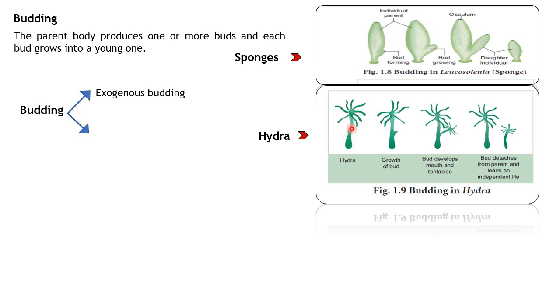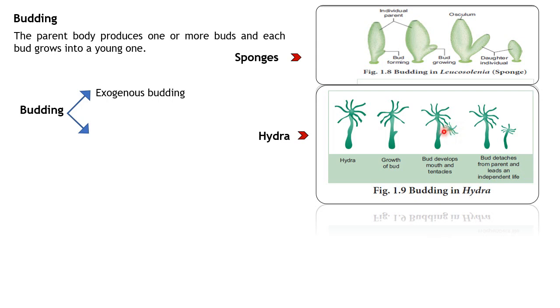Both ectoderm and endoderm cells push outside to form this bud, and then this bud is actually connected through the gastrovascular cavity through a lumen. Lumen is a tubular structure because this bud has to get all the supplements to grow, right? So through that gastrovascular cavity, which is connected to its parent body, it gets all the supplements and keeps on growing and forms these tentacles.